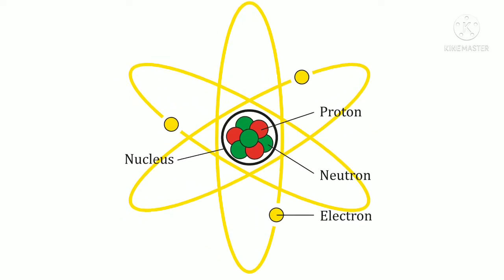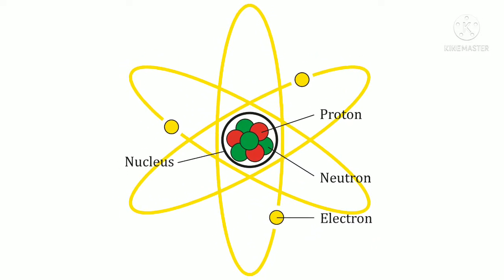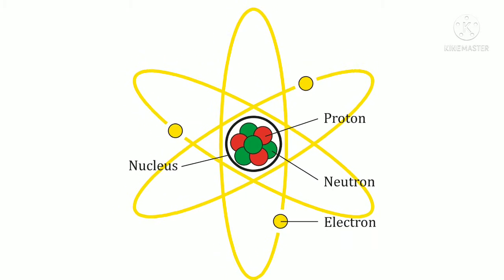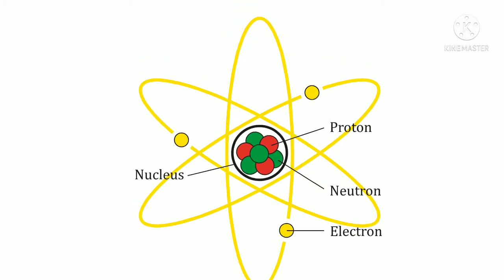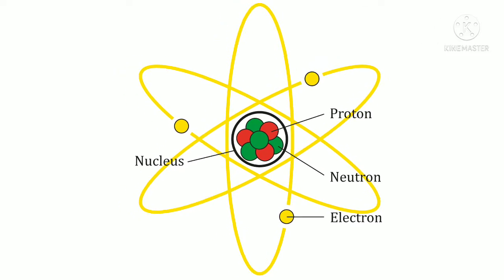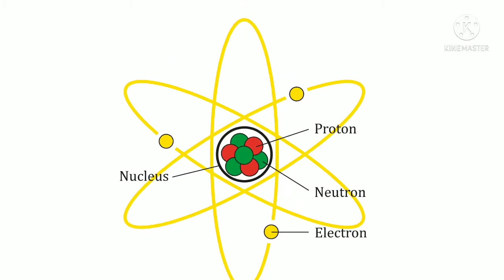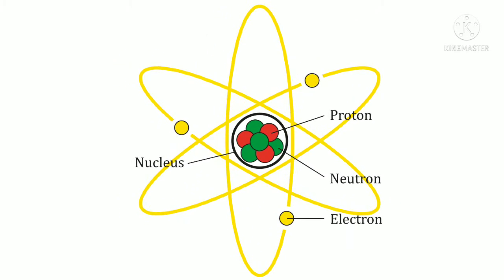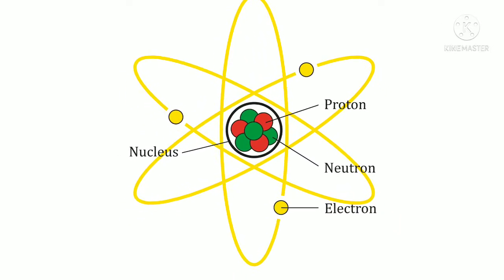Okay, an atom has, first, a nucleus. That nucleus is composed of protons and neutrons. Proton is always positively charged. Neutron is always neutral, meaning no charge, and the nucleus is surrounded by electrons. Electrons are always negatively charged. So atoms, always remember, may or may not have independent existence.